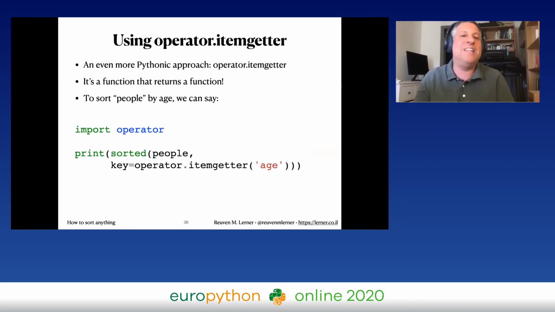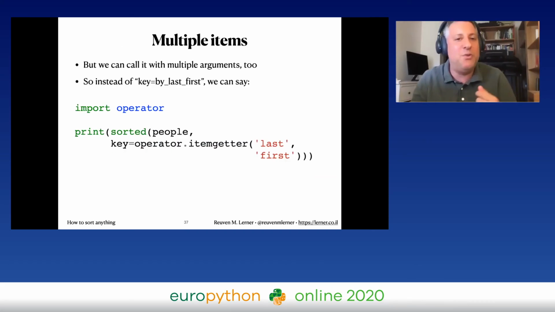But I can do it even better. A more Pythonic modern approach is to use operator.itemgetter. And it's a function that returns a function. So if I want to sort people by age, I can just say, hey, key equals operator itemgetter of age. That will return a function that will indeed invoke square brackets age on each element and thus allow us to sort them that way. And we can even do better or differently. We can say key equals by first last to sort by last name then first name. Or I can say operator itemgetter last and first, and then it's first going to do last name and then going to do first name.